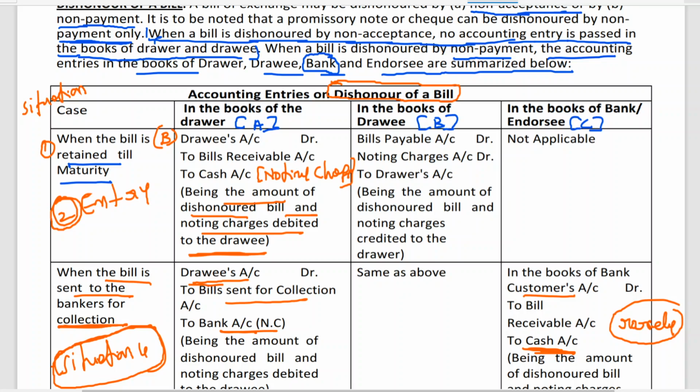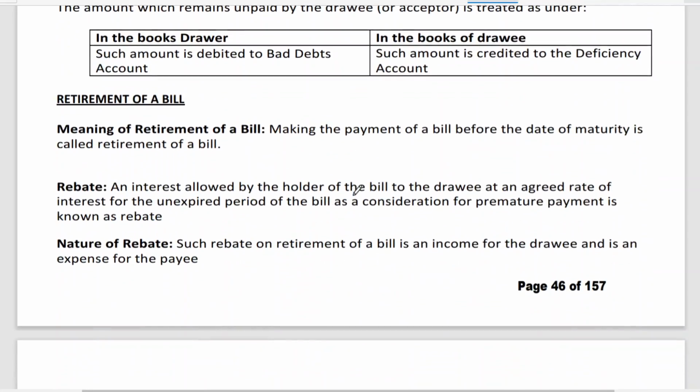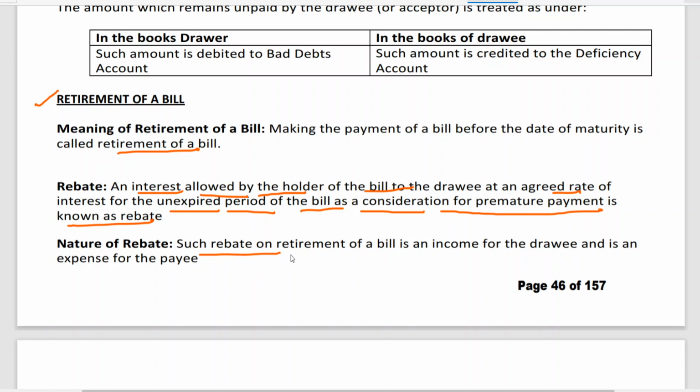Let us see, we got the entries here. Retirement. Meaning of retirement: making the payment of a bill before the due date is called retirement. An interest allowed by the holder of the bill to the drawee at an agreed rate of interest for the unexpired period means making the payment before the due date. Consideration for premature payment is known as rebate. Such a rebate on retirement of a bill is an income for the drawee and is an expense for the payee. Payee means in this case the drawer.